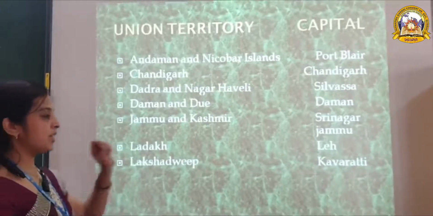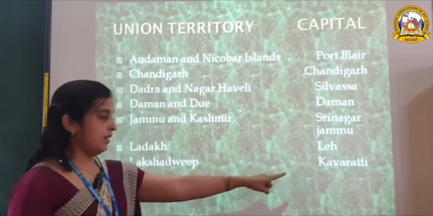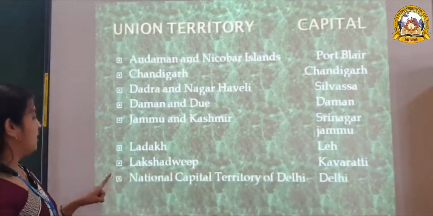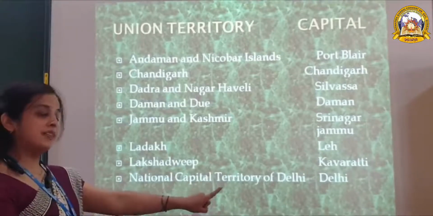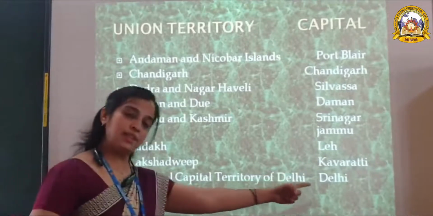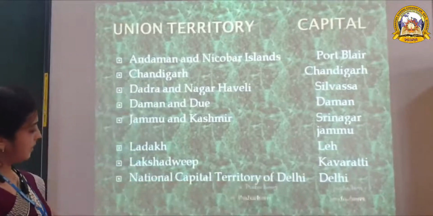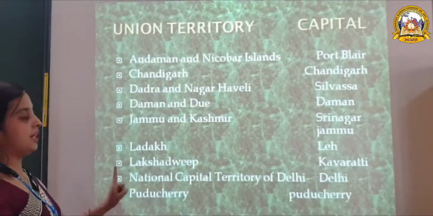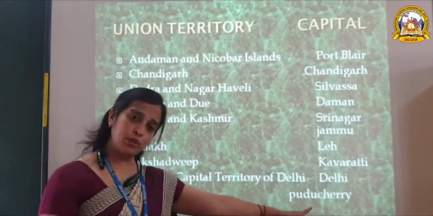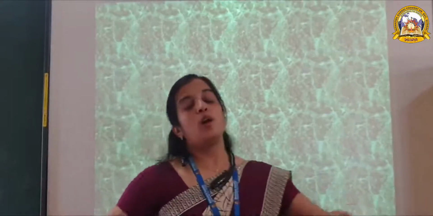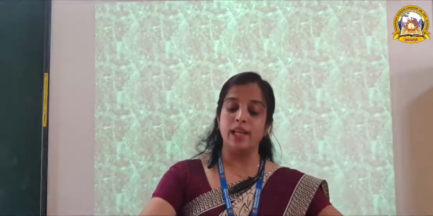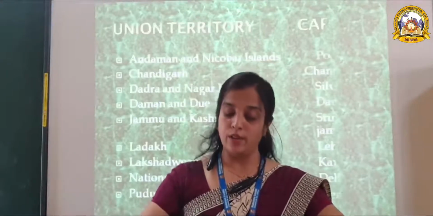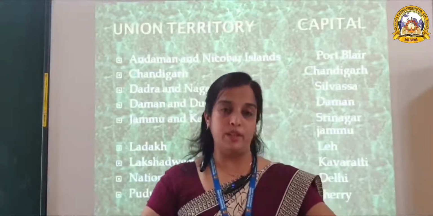Next one is Lakshadweep. What is the capital of Lakshadweep? Kavaratti. Then the National Capital Territory of Delhi. What is the capital of this? Delhi. Then the last one is Puducherry. And what is the capital of this? Puducherry. Okay. So all of you must learn the names of these states and union territories and their capitals.